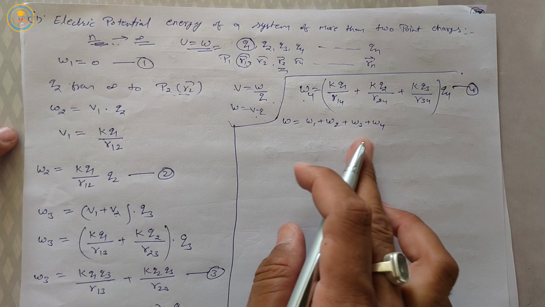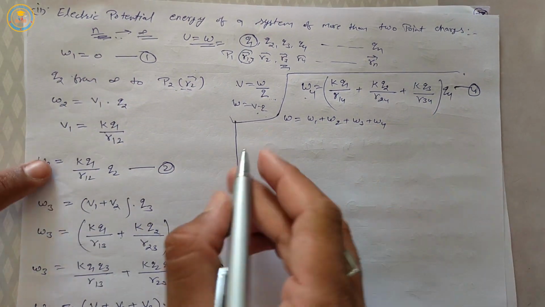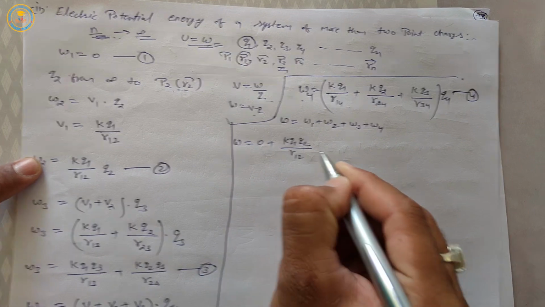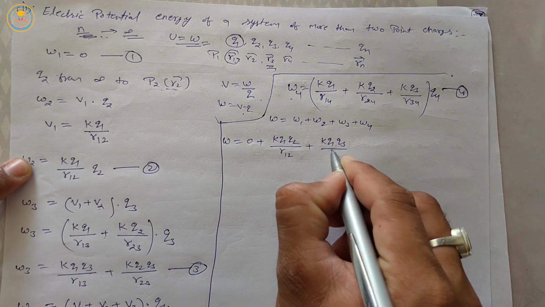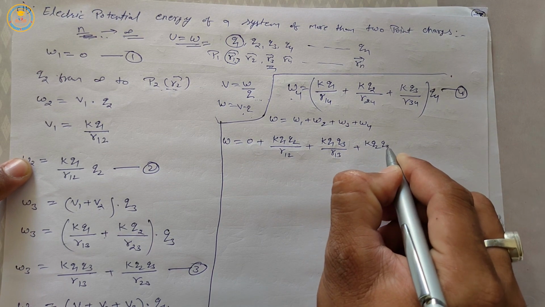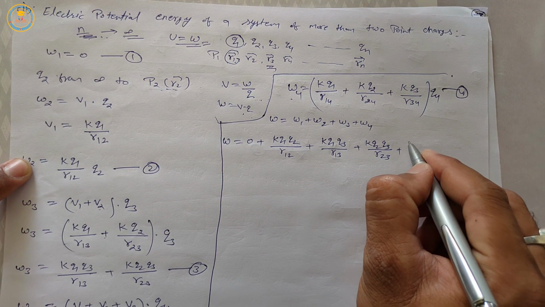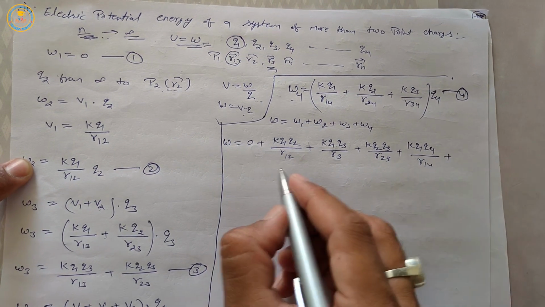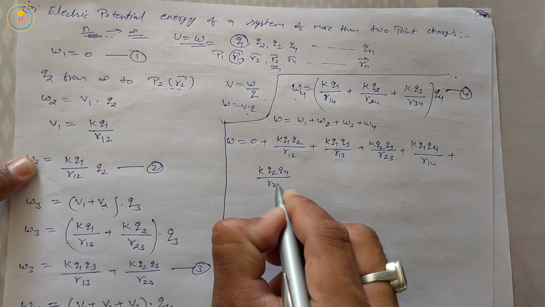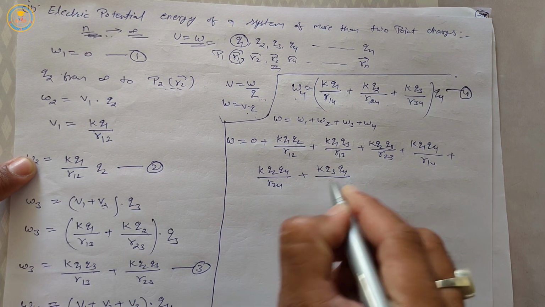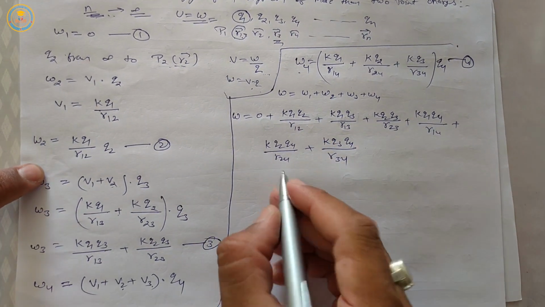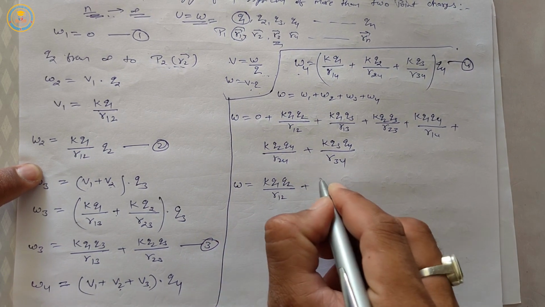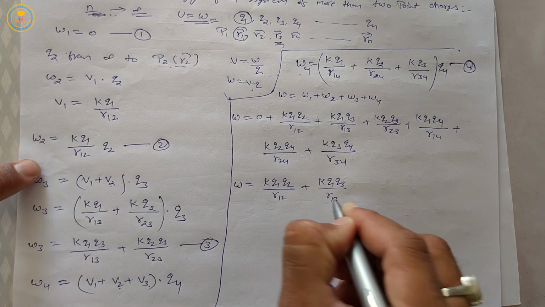Putting the values of W1, W2, W3, W4 from equations 1, 2, 3 and 4, we get W is equal to 0 plus K Q1 Q2 upon R12 plus K Q1 Q3 upon R13 plus K Q2 Q3 upon R23 plus K Q1 Q4 upon R14 plus K Q2 Q4 upon R24 plus K Q3 Q4 upon R34.